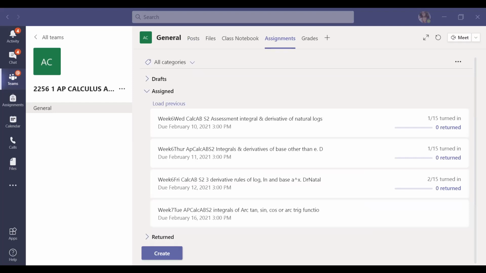So the breakdown of today is going to look like this. We have already talked about integrals and derivatives of a to the u power, etc. We're kind of moving past that. I will do a quick little review with you guys, and then we're just going to jump right in on integrals of arctangent, arcsine, arccosine, and arc trig functions.